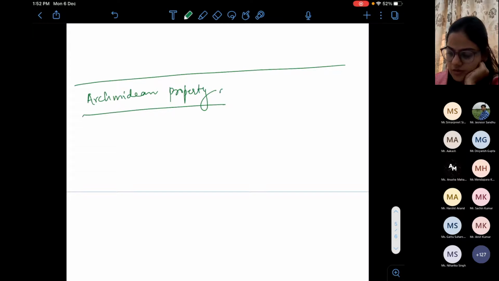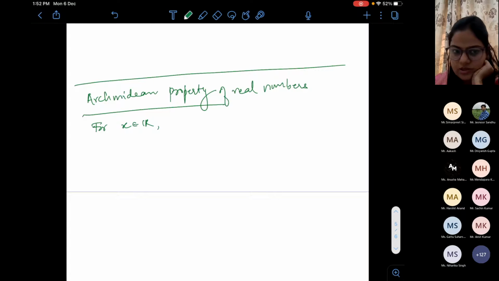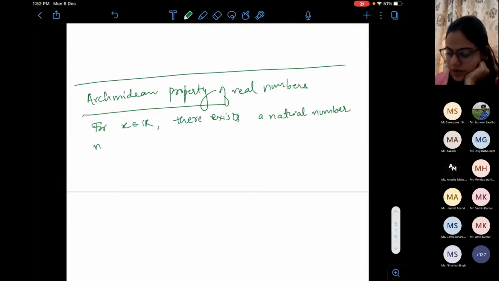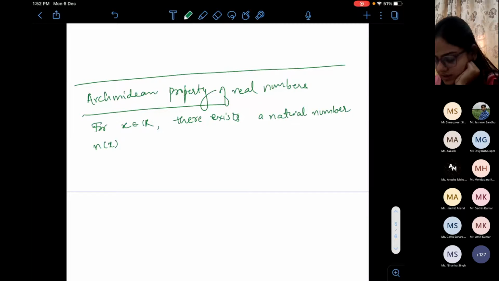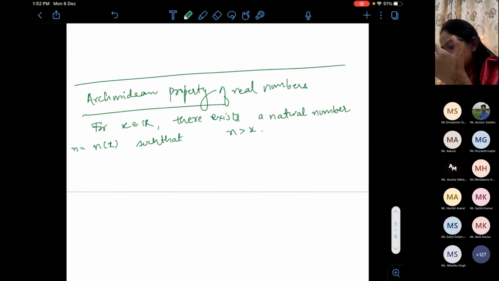What does the Archimedean property of real numbers say? It says that for x belonging to the real line, there exists a natural number n, depending on x, such that n is greater than x.